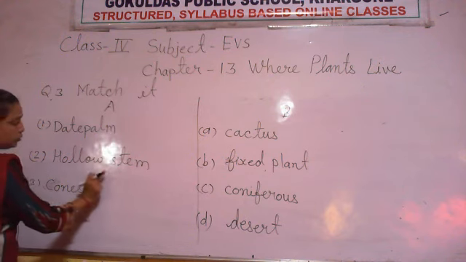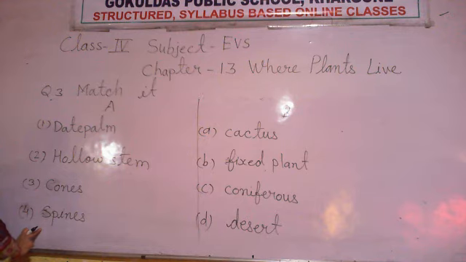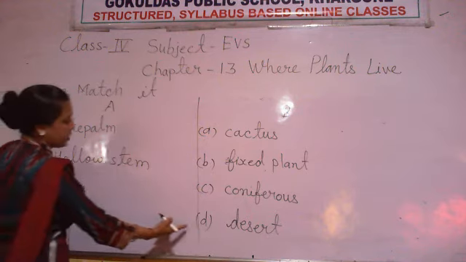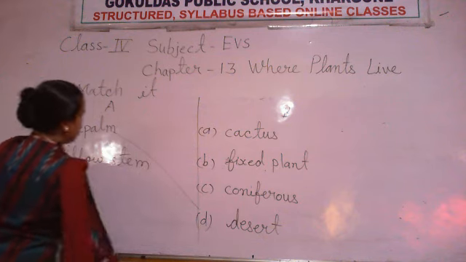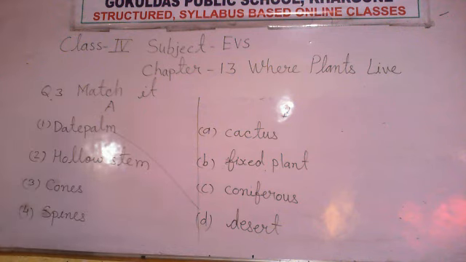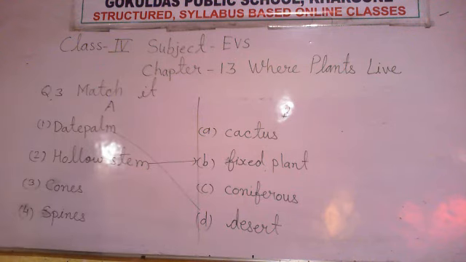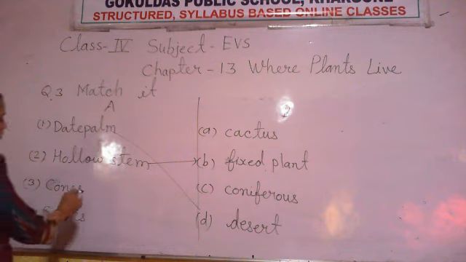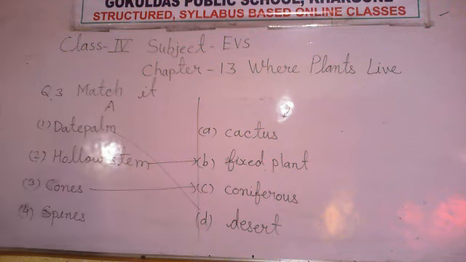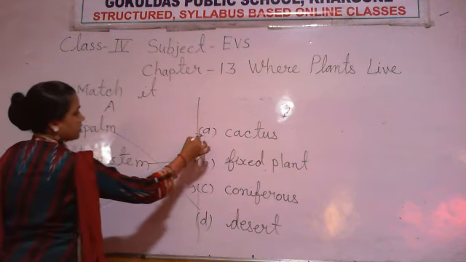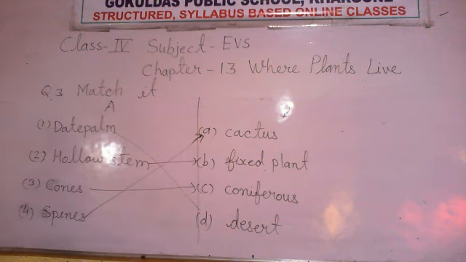Now students, this is the match the column. Date palm, hollow stem, cones and spines. Date palm is a desert plant, so match 1 with D. Hollow stem is found in which types of plants? Fixed plant. Cones are found in the conifers. Spines are found in cactus.